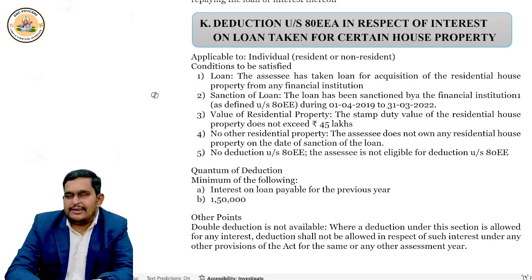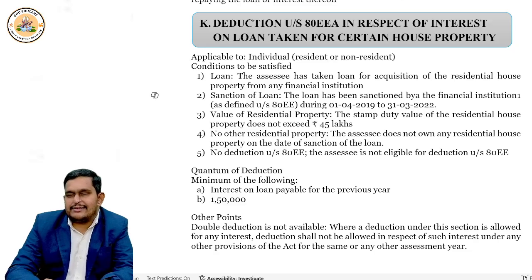Now come to section 80EEB. We are going to discuss it. It's a loan taken for purchasing an EV, and on that if you pay interest, that is allowed as deduction here. It's almost the same as 80EEA, right? So this is also applicable to individual only, whether resident or not, doesn't matter. Correct?